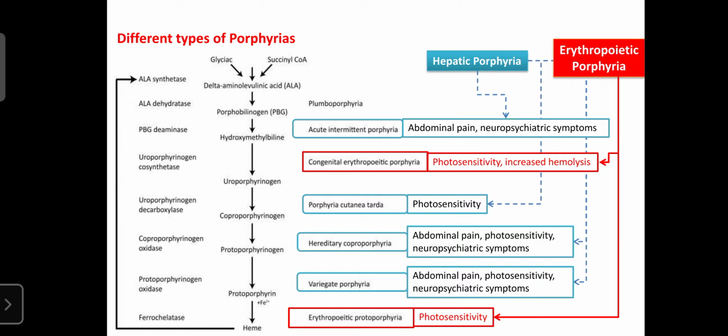Now we can discuss the different types of porphyrias. They are mainly classified into two types, that is hepatic porphyrias as well as erythropoietic porphyrias. So this is the